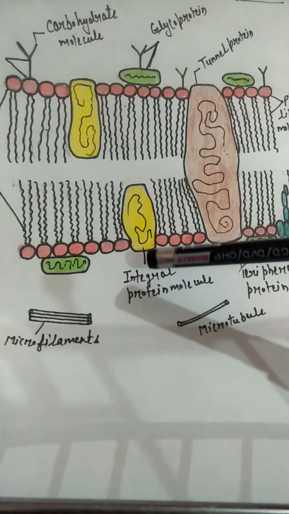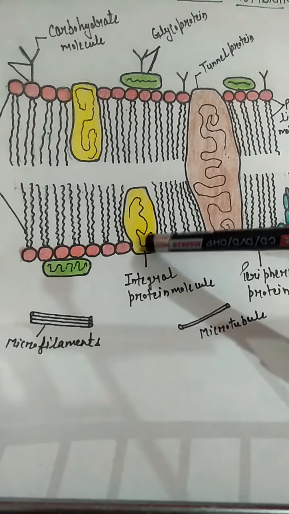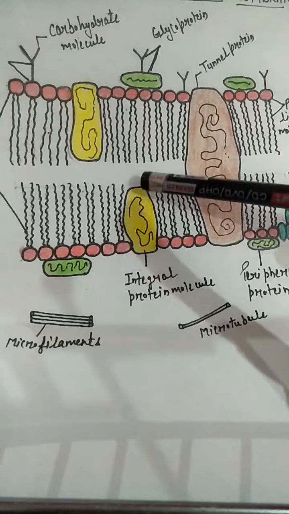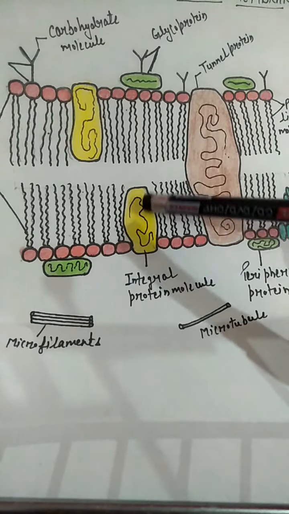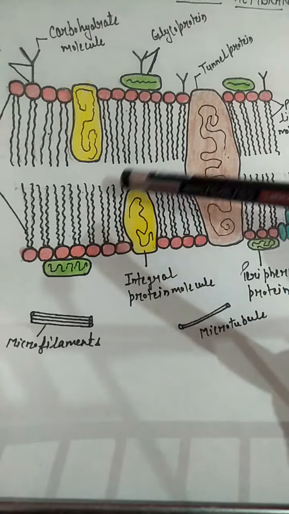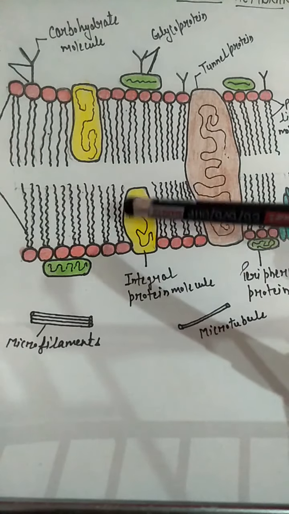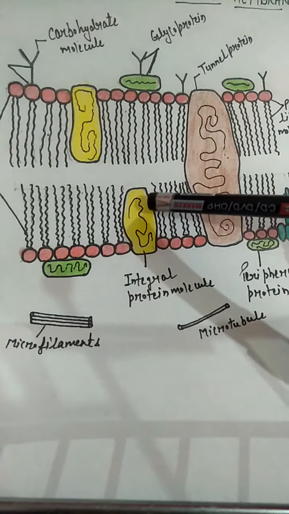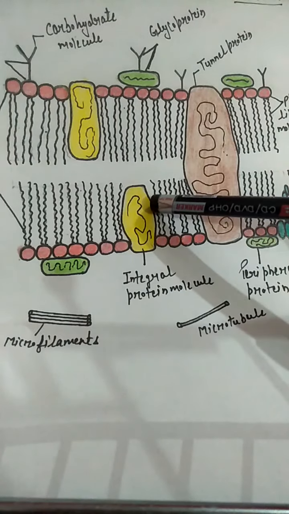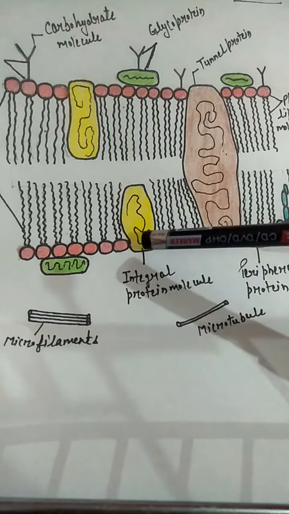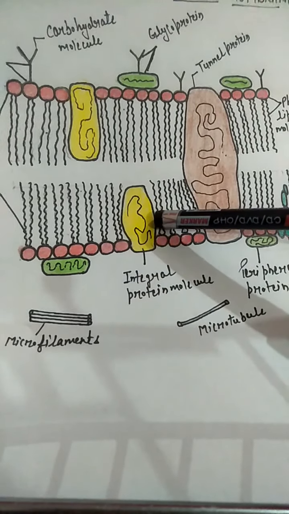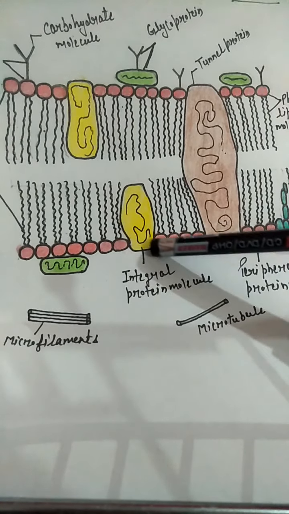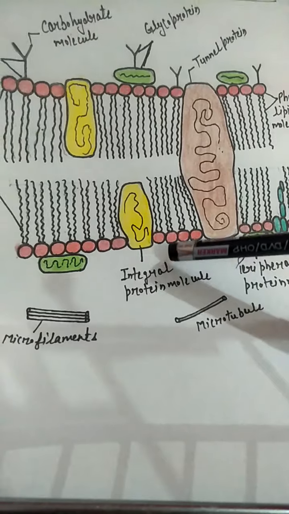One is the integral protein. These are embedded in the phospholipid layer, attracted by the hydrophilic and hydrophobic regions of the plasma membrane, so it is very difficult to extract them out. As they are embedded in the phospholipid layer, they are known as integral proteins.